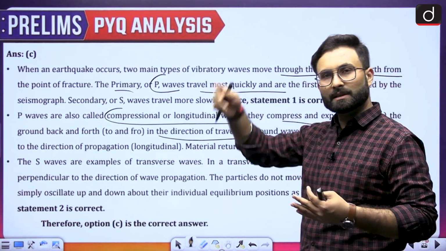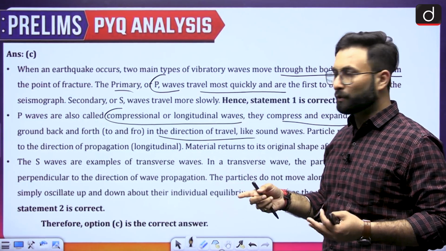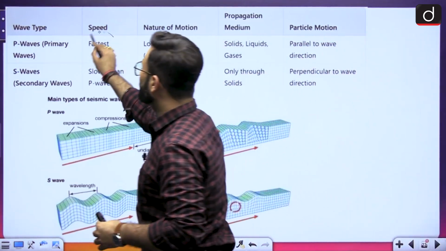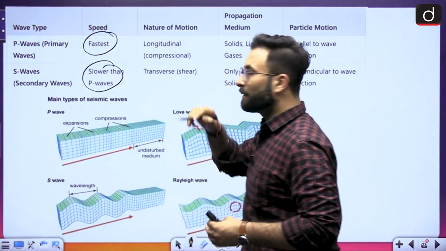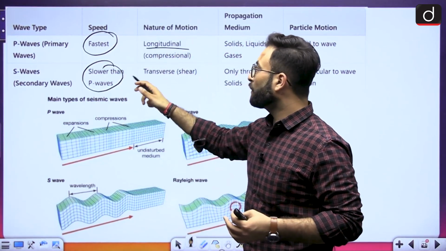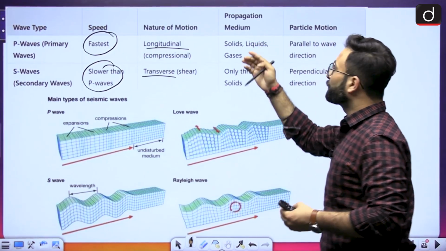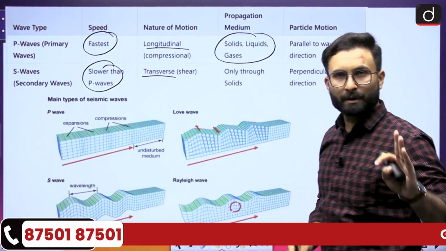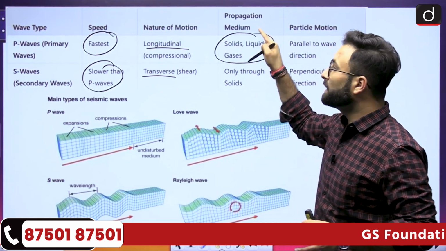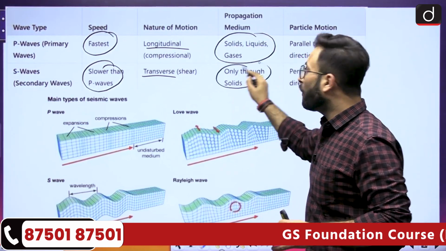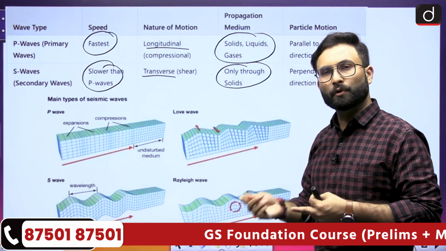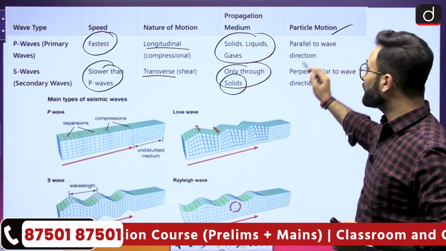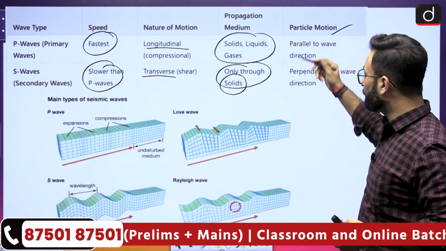Coming to the S wave, we have seen that there would be vertical movement of the wave. Coming to the next part over here, P waves are faster, S waves are slower. For P waves the nature of motion is longitudinal, and for the S wave it is transverse. When we talk about propagation in the medium, P waves travel in solid, liquid and gas, in all media. S waves move only in solids, they will not move in fluids. Now particle motion is parallel to the wave direction for P waves, and for the S wave it is perpendicular to the wave direction.